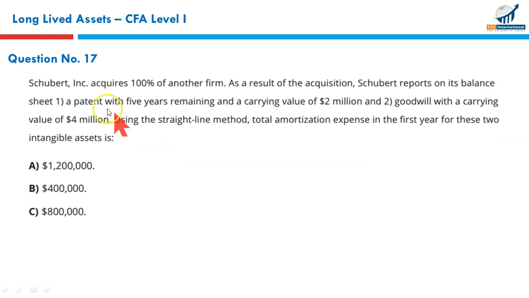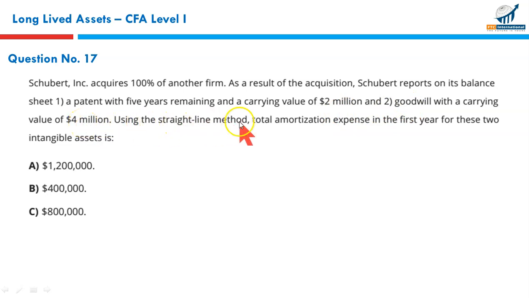Next, Scoobert Incorporated acquired 100% of another firm as a parent. As a result of the acquisition, Scoobert reports on its balance sheet a patent with 5 years remaining and a carrying value of 2 million. Also, as a result of the acquisition, there is goodwill with a carrying value of 4 million.